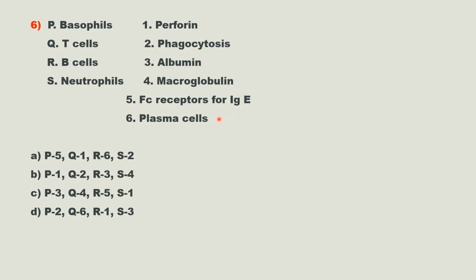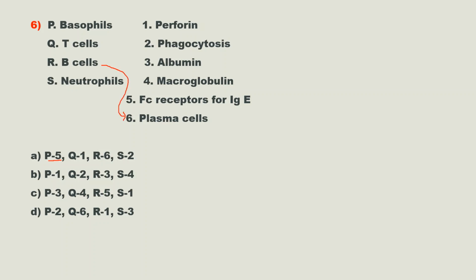So without any doubt, we can say that basophil P is 5, that means Fc receptor for IgE. Here in option A, P5 is there. And T cells, we are not confident, so let's leave that one. And next is B cells. Without doubt, we can say that B is plasma cell. Plasma cell is a type of B cell.